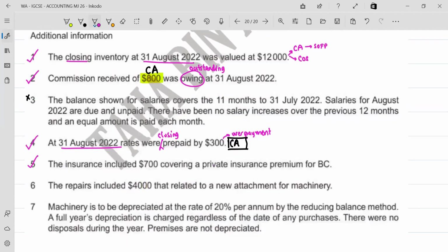Point number 5. It says the insurance included $700 covering a private insurance premium. What do you mean by private insurance premium? You need to understand that the owner and the business are two separate entities, right? So owner का ही पैसा है, but he's using it for private purposes. This should not be included as a business expense. Do all of you agree? Drawings. Very good. Somebody said drawings, and drawings are worth 700. That's absolutely okay. And you cannot include it as business insurance.